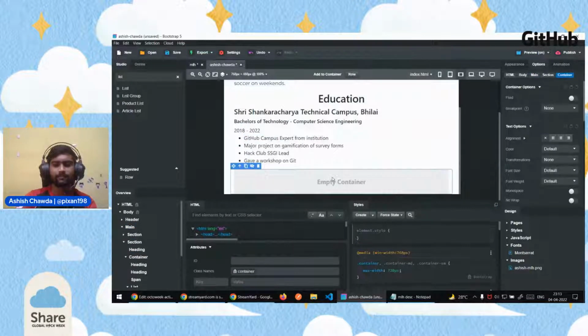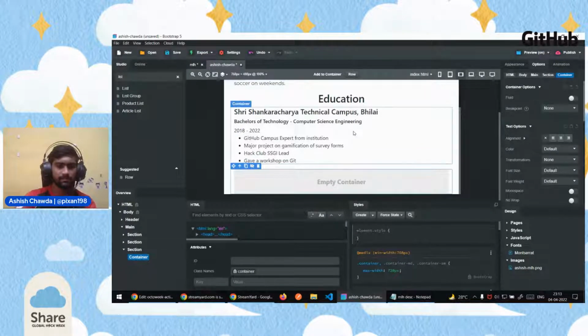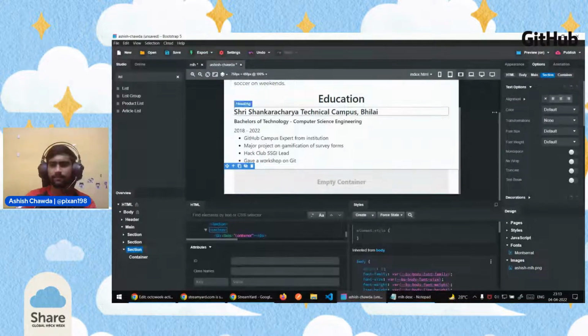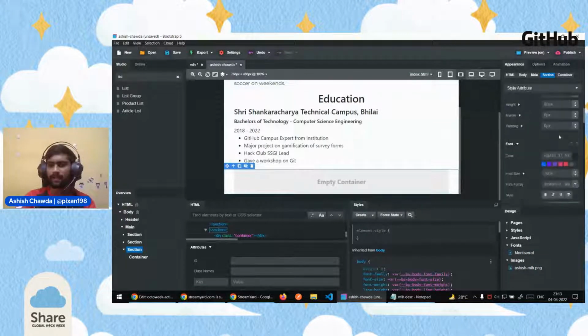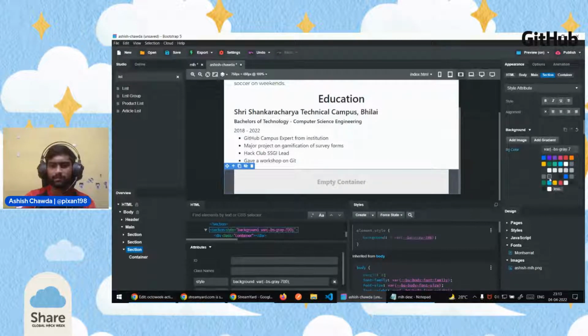In the empty container, first I want this to be of a different color than the whole website. So I'll also quickly collapse this section, which is the education one. And in the last section, I'll select the section first, go to appearance, and in the background I'll just click on any dark gray option. Currently the container is empty, that's why it is not showing, but whenever we add any content it will show just fine. So I added a dark background here, which is gray 700.